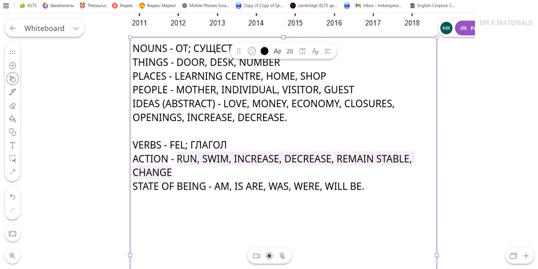For example, I run, I swim to show that I am doing something, or somebody else, or something is doing something else. This is very clear. However, it may not be clear when do we use state of being. I think here an example will really help to make it clear. For example, I have something like I am big. So am here shows my state.